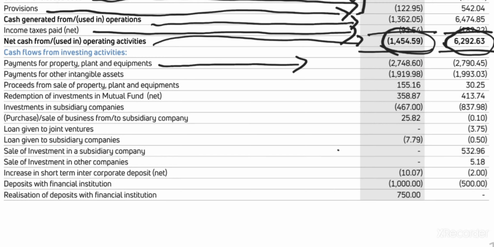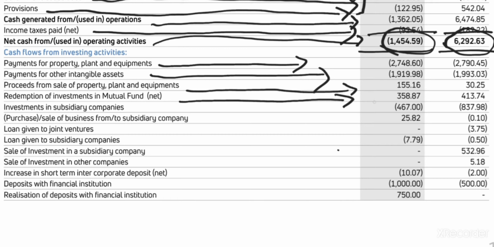So they are investing in plant, property and equipment. That's a good thing. Payment for other intangible assets, of course they got some rights, so they are paying for it, no worries. Then proceeds from sale, yes, see, 155, 30, they have sold more, 130, 120 more. Then redemption from investments in mutual funds, they have invested in mutual funds, they are redeeming it.